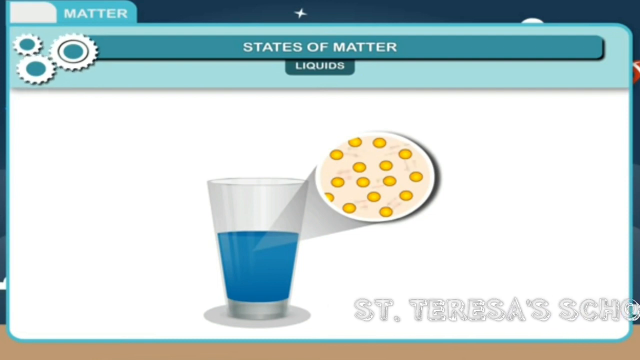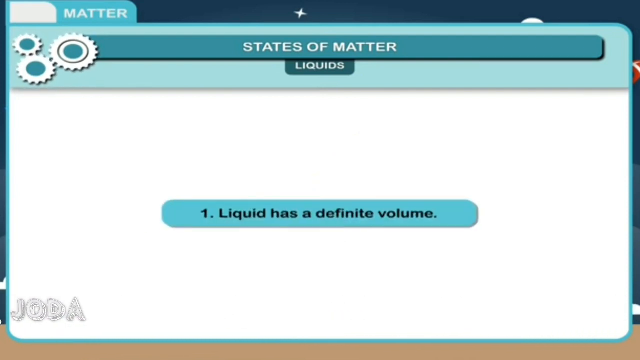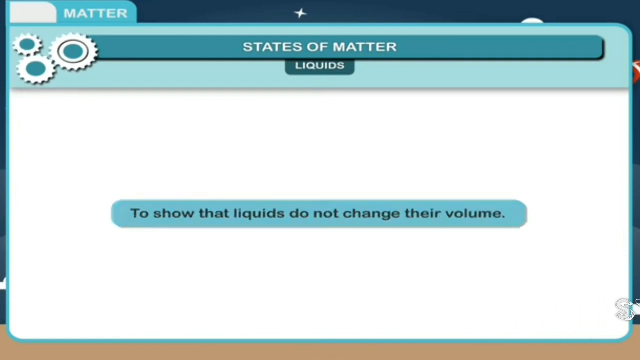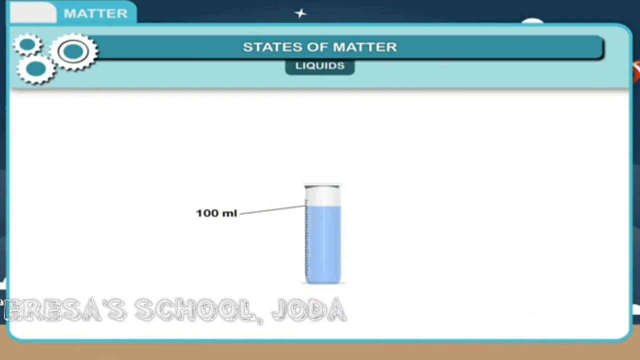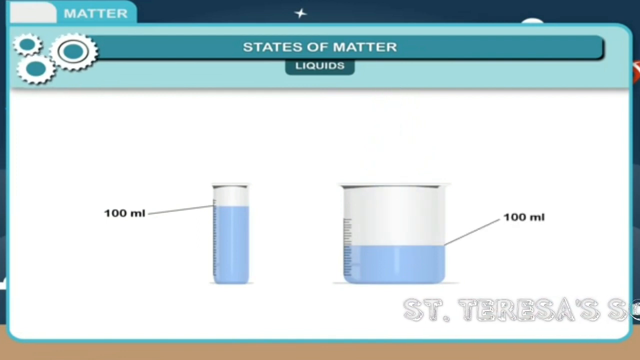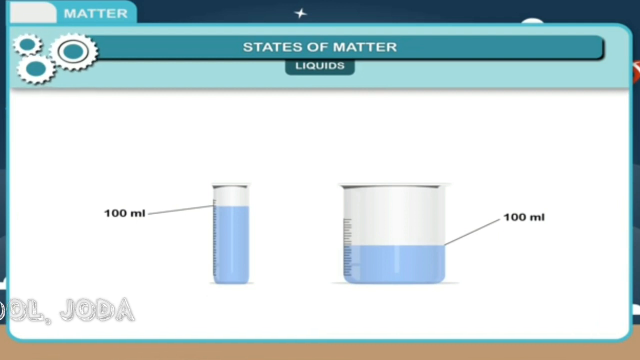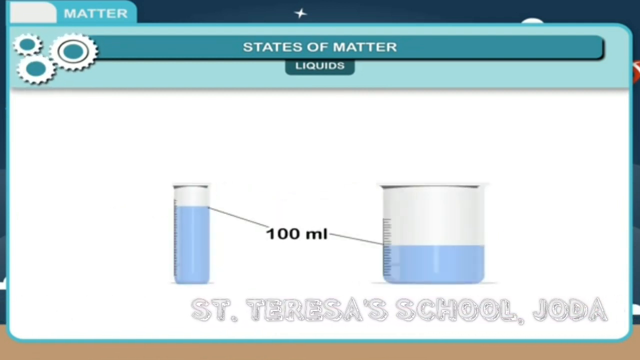Liquids can be characterized by the following properties. 1. Liquid has a definite volume. Activity: to show that liquids do not change their volume. Fill 100 ml of water into graduated measuring cylinder. We find that water levels in every measuring cylinder shows a mark of 100 ml. Result: liquids do not change their volume.